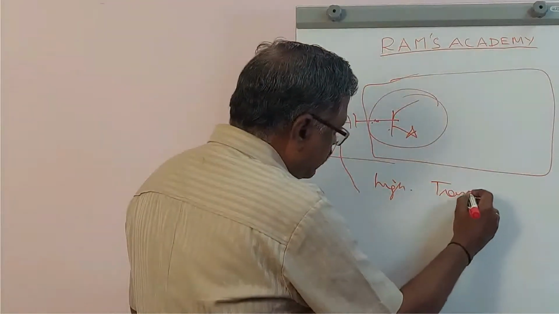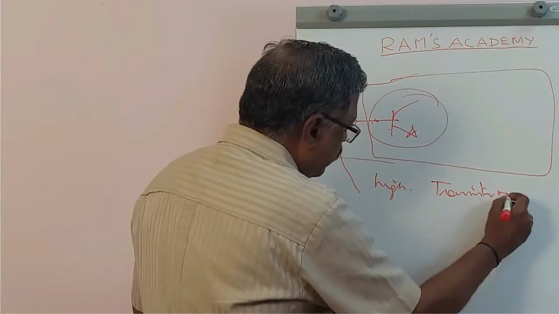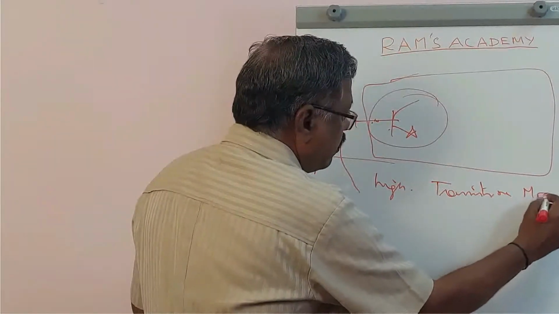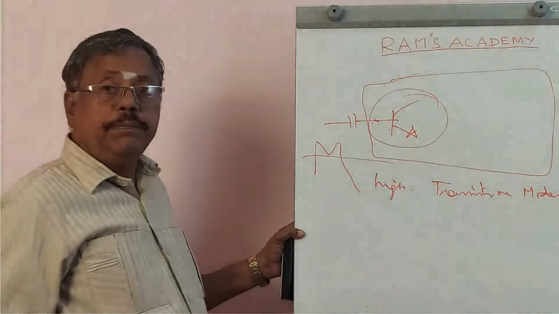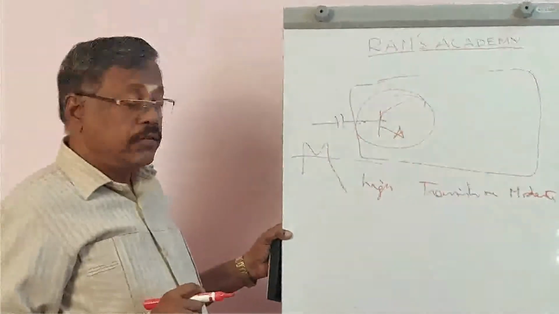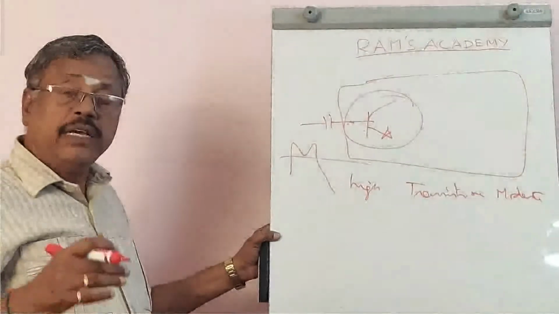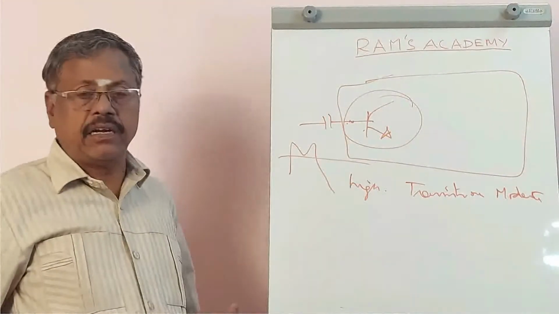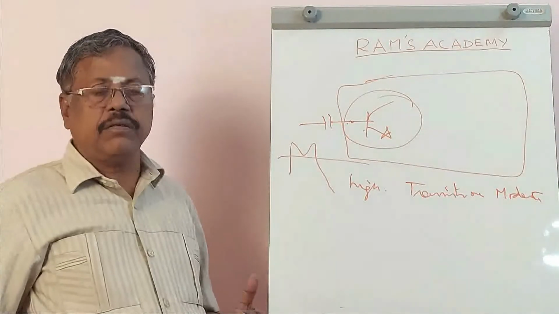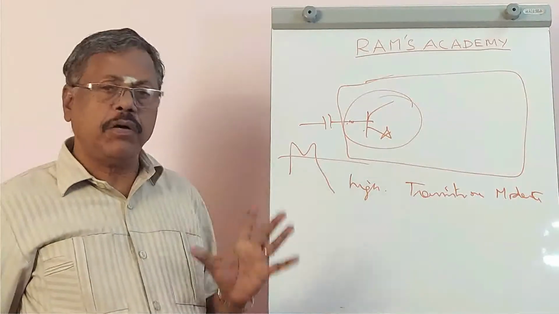Transistor means impedance is moderate. Therefore, in the RF circuits and all, the signal obtained from the antenna in a communication system is going to be very, very small.